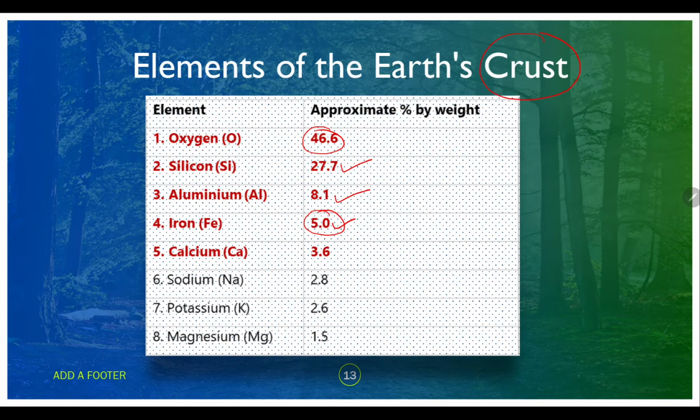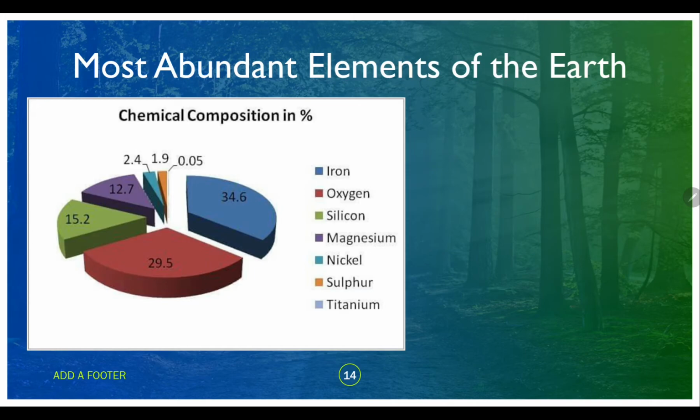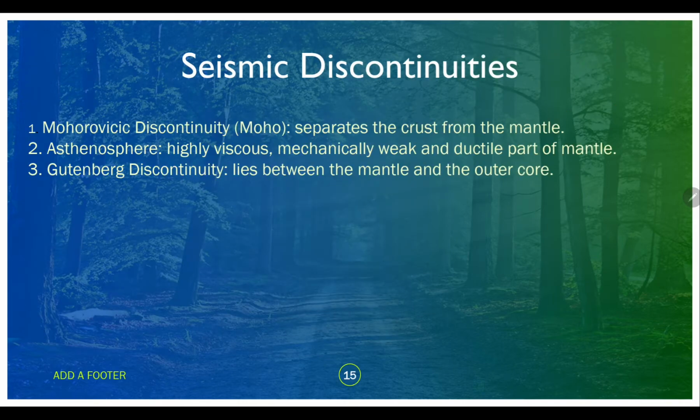You should not get any confusion between this and the concept we are discussing after this. The earth's crust has maximum matter of oxygen, next comes silicon and then aluminium, and the fourth one is iron. But when you come to the whole earth, the most abundant element of the earth is iron. Next comes oxygen. So this is the composition of the earth.